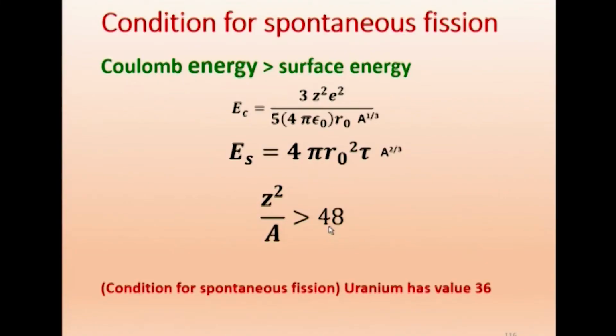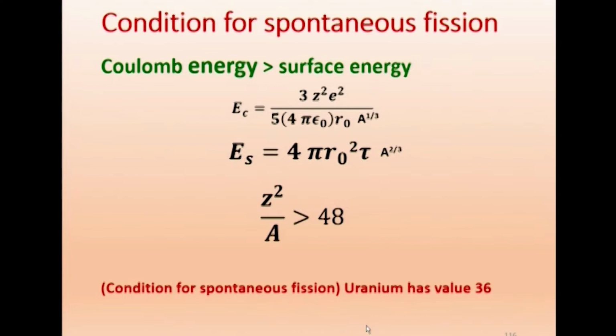Suppose you take some other super heavy nucleus, maybe Z equal to 106 and A equal to some value. If it crosses 48 or is equal to 48, that nucleus cannot exist, because it will undergo fission spontaneously. So this is the condition for spontaneous fission.